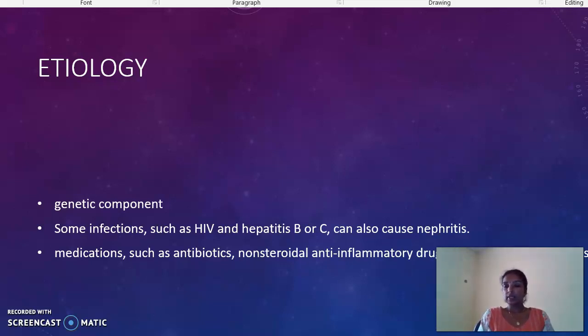Then certain infections like we have seen streptococcal infection, streptococcal throat infections and HIV, hepatitis B and C. All these infections can lead to nephritis. Then medications like antibiotics, NSAIDs and diuretics can lead to nephritis.